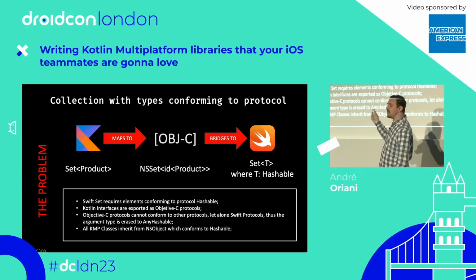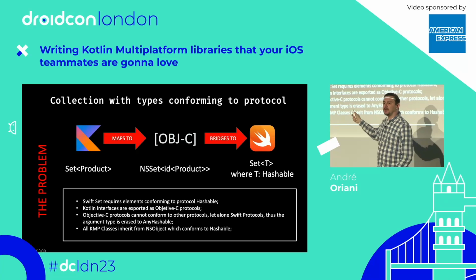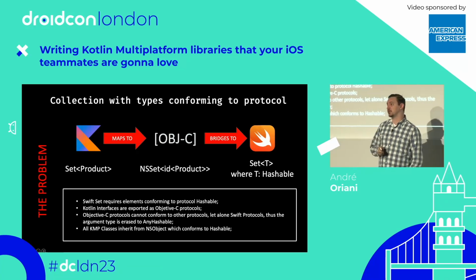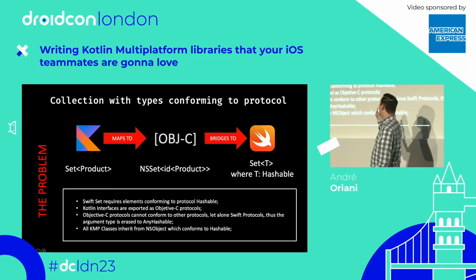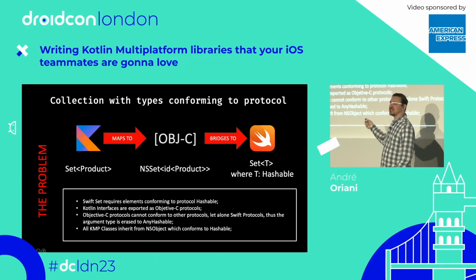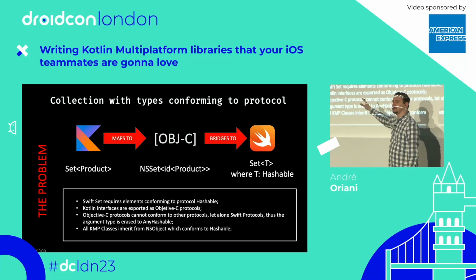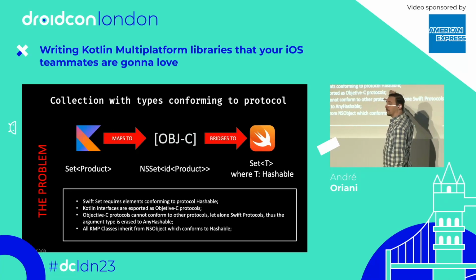The problem, as already mentioned, is that interfaces in Kotlin are mapped to Objective-C protocols, and Objective-C protocols cannot be extended to conform to other protocols, let alone a Swift protocol like Hashable. Therefore, our Product interface will never conform to the Hashable protocol that's required by Set.